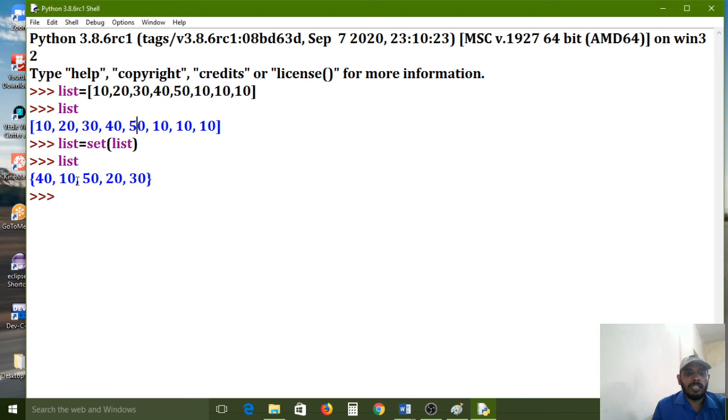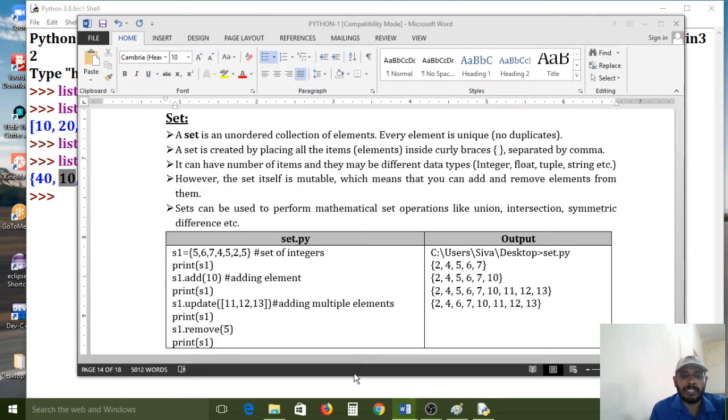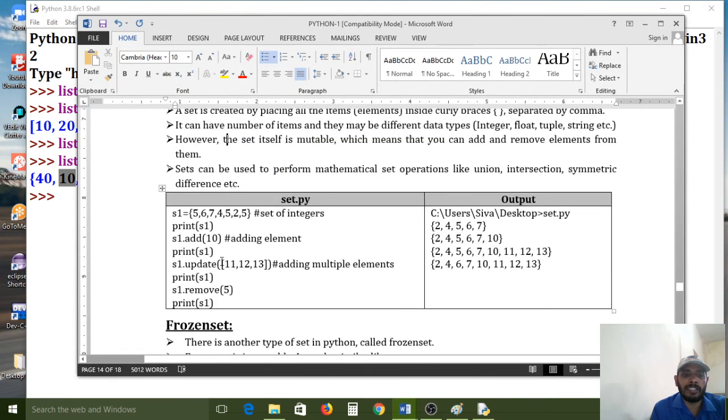That order is not taken by them. That order is not mandatory if you use the set. So that is the functionality of the set data type, and it is also maintaining unique values. So 10 it has maintained one time, and the remaining 3 elements it has ignored. Now understand now? That is the function of set.